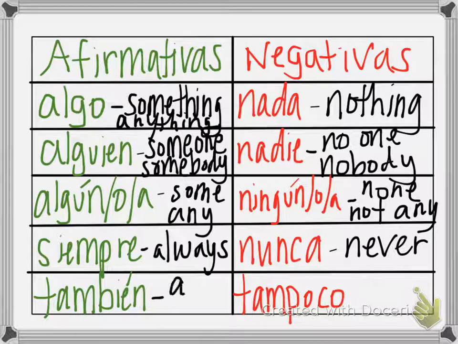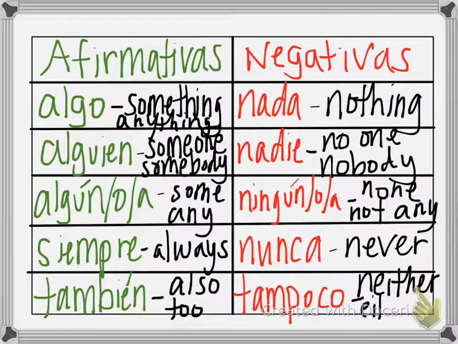También, you've also seen this one, and it also means also, or too. Like I also do this, or I do this too. And then we have tampoco, which would mean neither or either. So like I don't do this either. Okay, pause it down if you need to use these to finish copying your answers down.